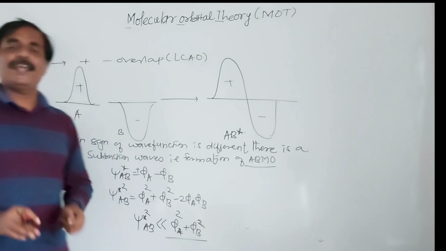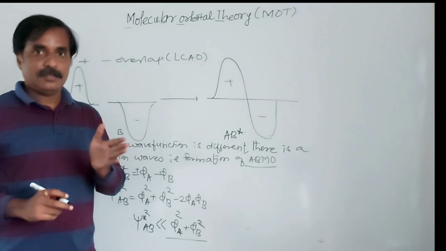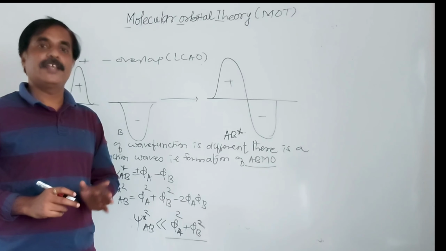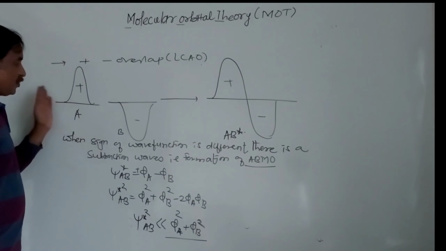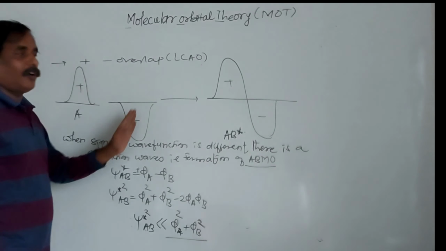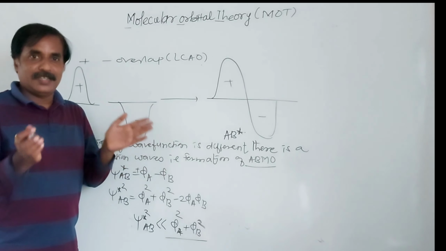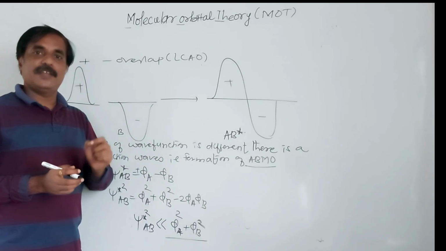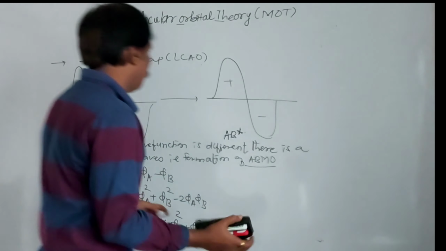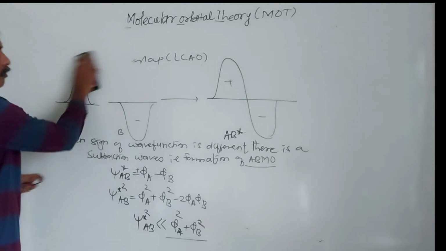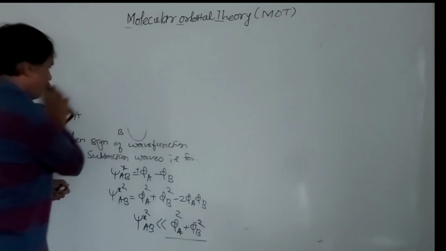There is a subtraction, and there is no electron or less electron density. Instead of no, there is less electron density in case of anti-bonding molecular orbital. So here, when the sign of wave function is different, formation of anti-bonding molecular orbital. When the sign of wave function is the same, then addition of waves and formation of bonding molecular orbital. If we compare the energy of bonding molecular orbital and anti-bonding molecular orbital, remember, the energy of bonding molecular orbital is less.